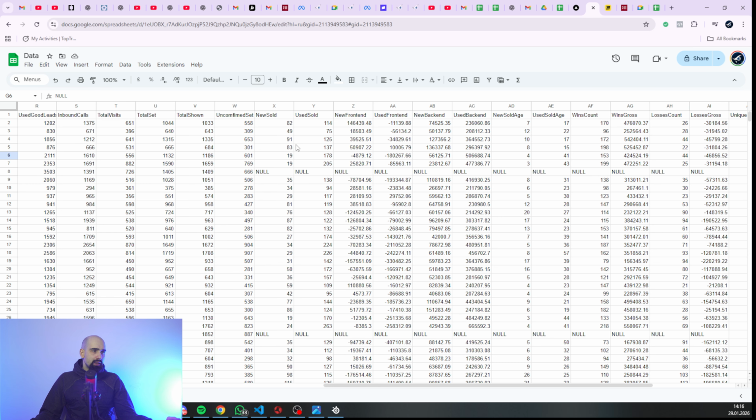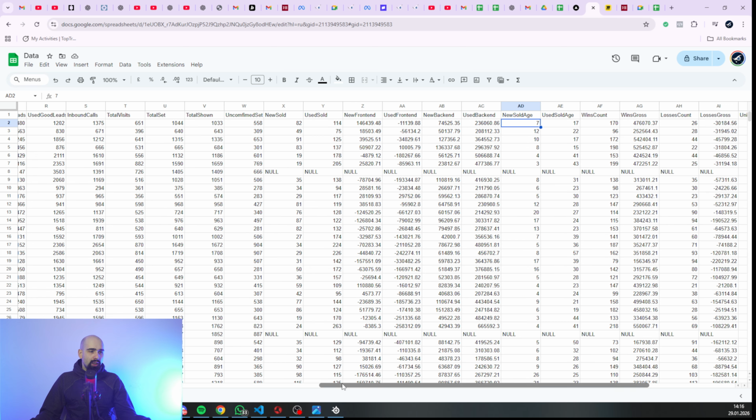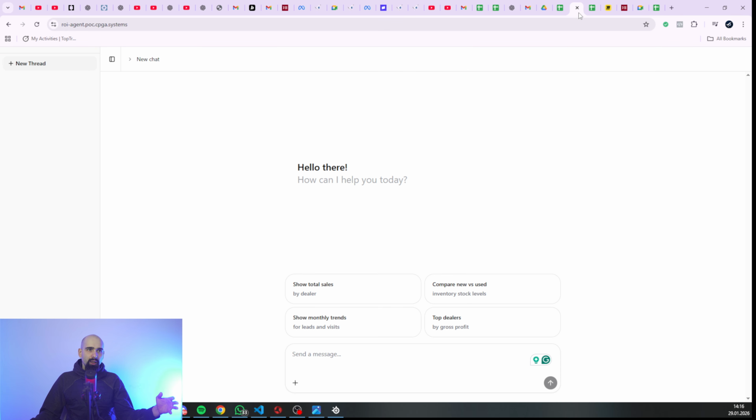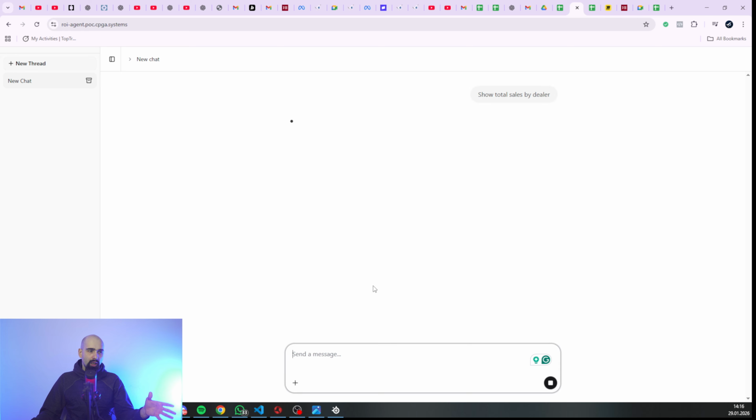And you can see that there is, for example, the amount of sales, used vehicles, amount of deals, new sold, and all other stuff. Based on this data, we built a GPT that founders and C-level, non-technical people, can work with, so they can receive reports about what's going on inside the company in real time, just by asking our model.